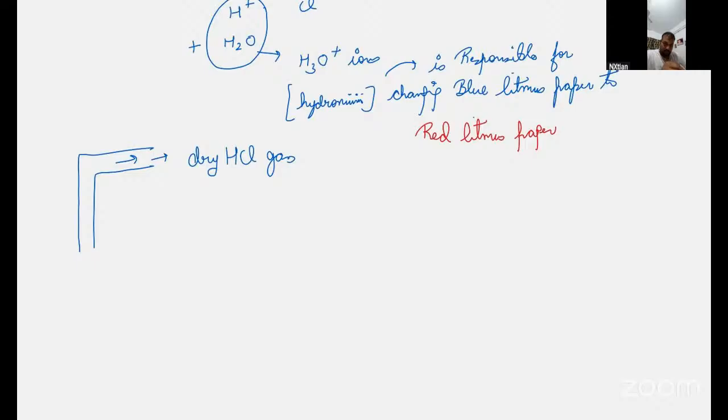Sir, you told that the acid will be null acid, so will it be more harmful than the real HCl? No, no harm. If you take dry HCl and your hand is fully dry, with no moisture at all, nothing will happen. Our skin generally has moisture. So if your skin is fully dry and you put your hand in front of this dry HCl gas, nothing will happen.